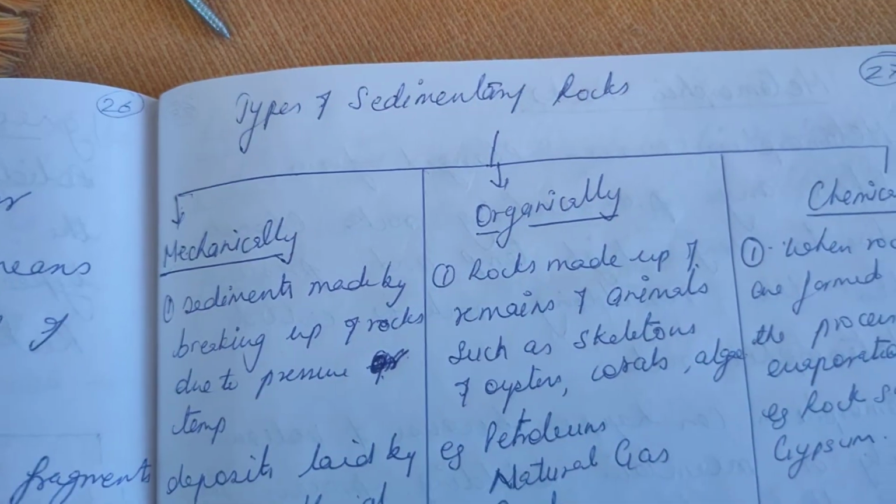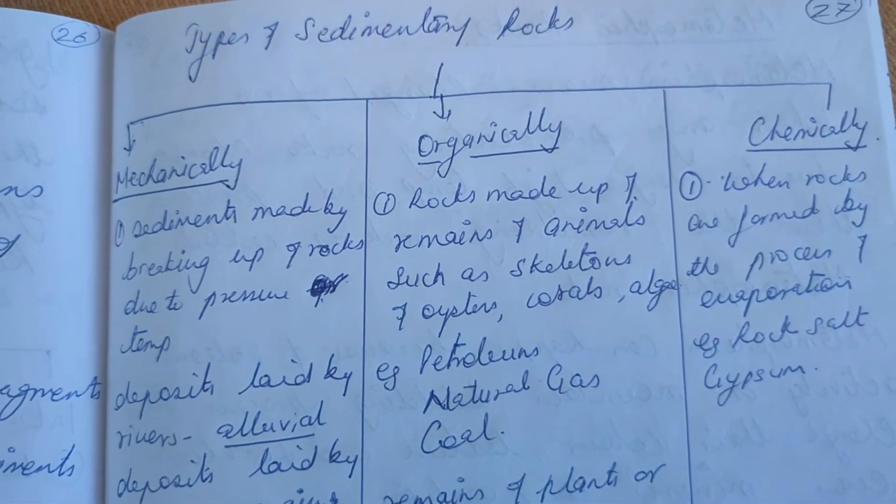Now, we have three types of sedimentary rocks: mechanically, organically, and chemically formed sedimentary rock.